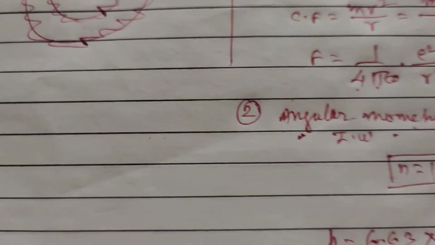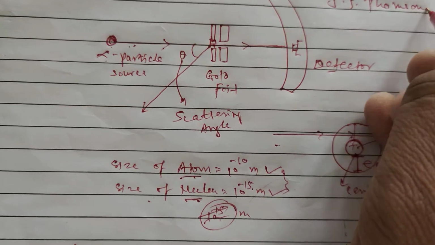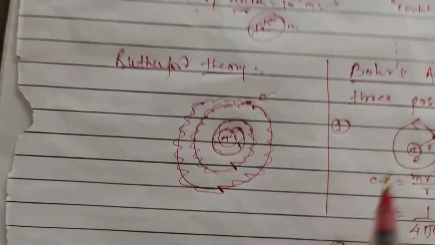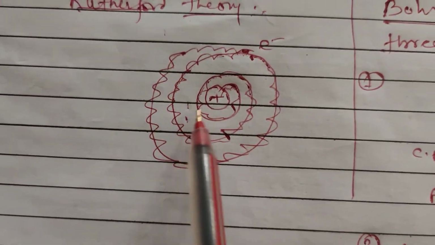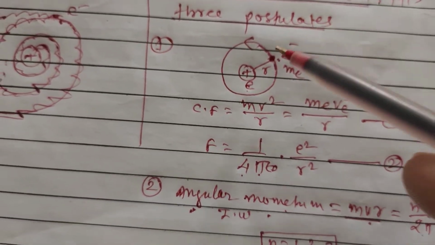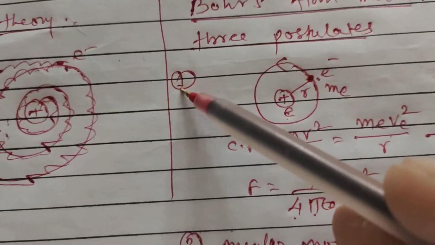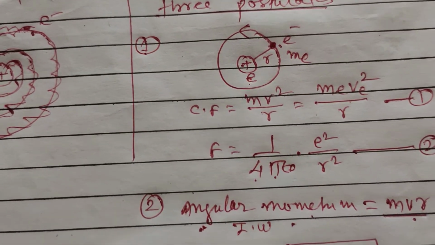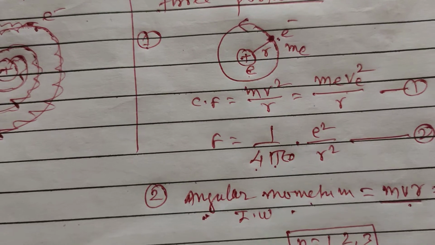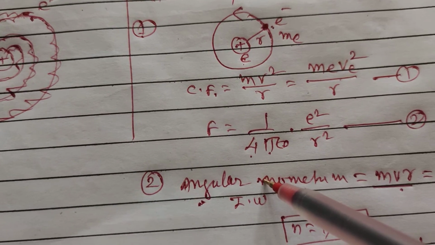So in this online lecture, we discussed J.J. Thomson's experiment, and secondly we have seen the Rutherford atom model, that is the Rutherford theory, and the drawbacks of the Rutherford theory, and finally we discussed Bohr's atom model proposed by Niels Bohr and the postulates given by Bohr. The first postulate is that the electron revolves in a circular orbit like the planets revolve around the sun, and the centripetal force required for the circular motion is given by the electrostatic force of attraction. This is the first postulate.